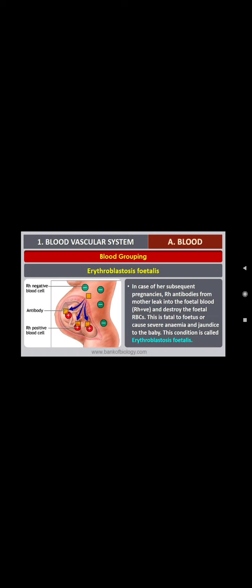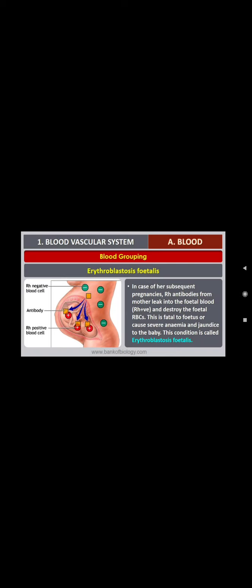Erythroblastosis fetalis. Now you came to know how positive RH factor and negative RH factor mingle. At the first transfusion, it produces anti-RH factor. After, in the second baby, this anti-RH factor destroys the RBCs, so it causes severe anemia and jaundice to the baby. So this condition is called as erythroblastosis fetalis. Clear? Next one.